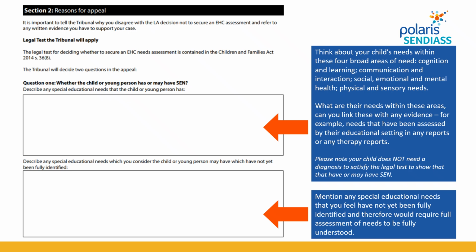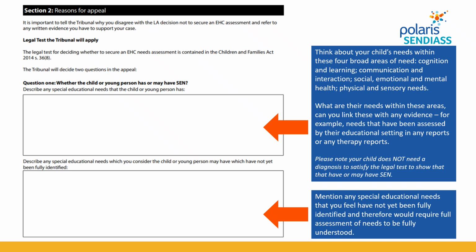The second part is around communication and interaction. So how well is your child able to express themselves, express their needs and their thoughts, and how well are they able to understand other people's communication, and whether that is verbal or non-verbal. Thirdly, your child's emotional and mental health, social, emotional and mental health.